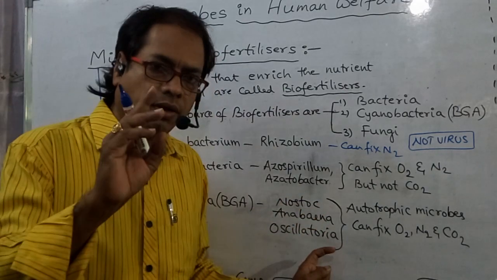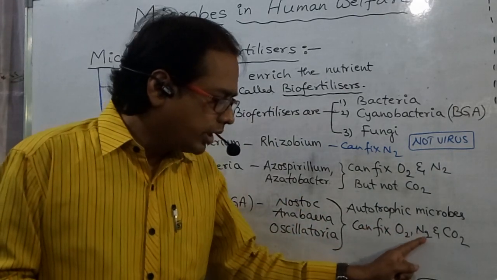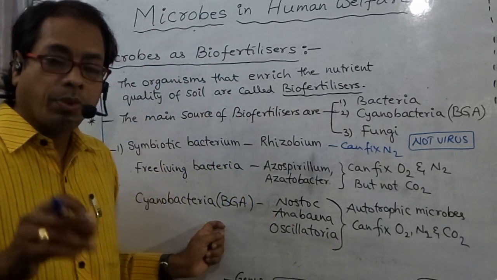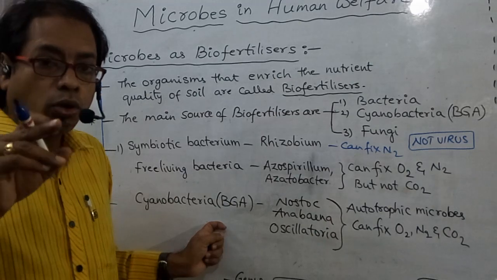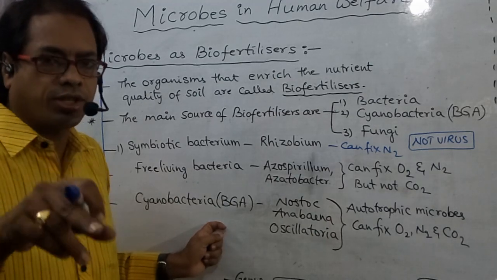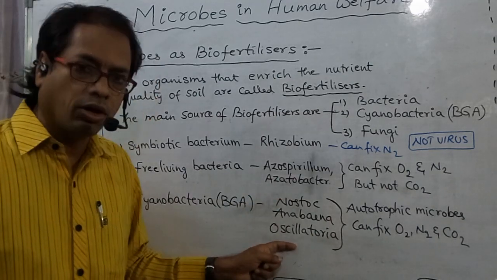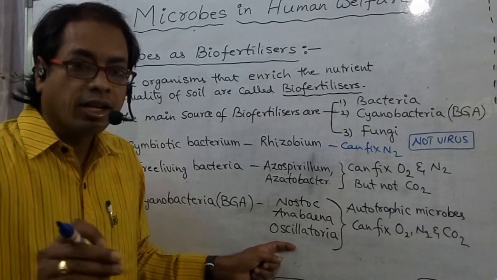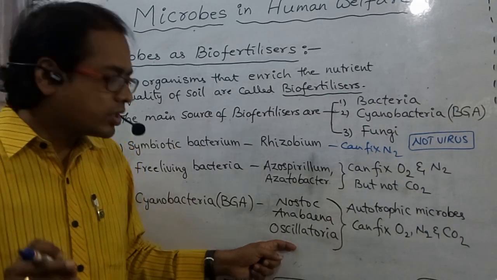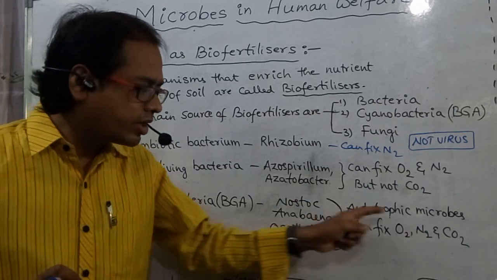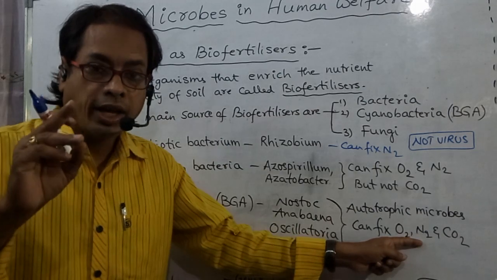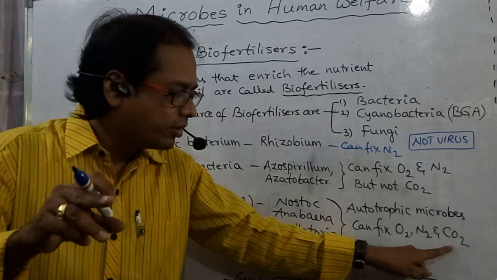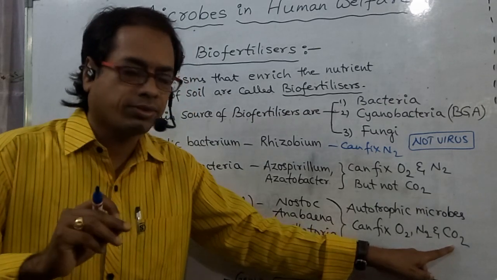These three organisms can fix O2, N2, CO2. These organisms can fix N2 by the presence of nitrogenase in heterocysts. That means these organisms have specialized cells called heterocysts, which contain nitrogenase enzyme. That's why these organisms are able to fix nitrogen. CO2 fixation is because they have chlorophyll A, which is similar to green plants.